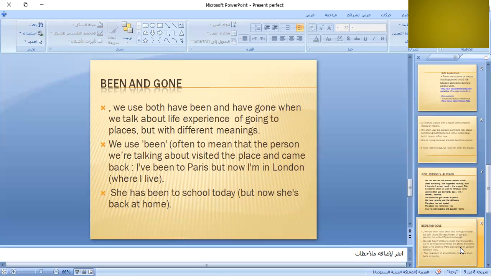Okay, I say he has gone to America. It means he is still in America. He hasn't come back home. When I say he has been to America, it means his visit is completed and now he's at home. This is the difference in meaning between have been or has been and have gone or has gone.